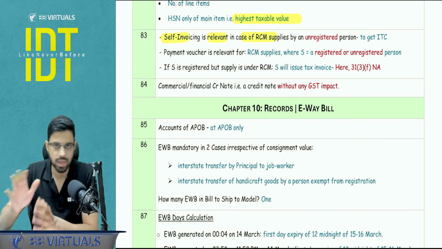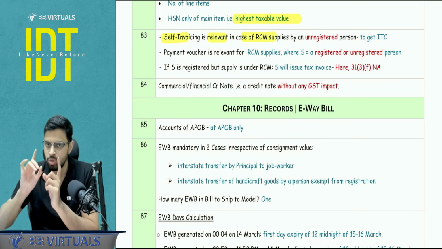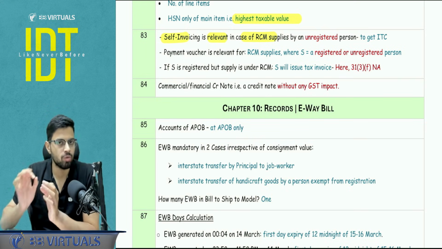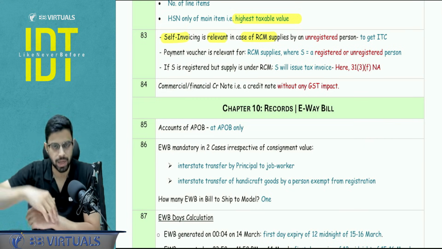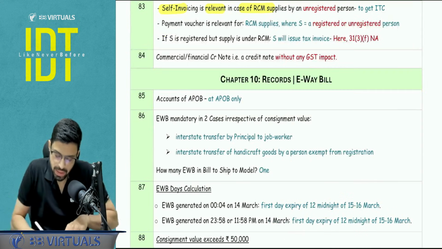Payment voucher, that is applicable for RCM supplies, all RCM supplies. Supplier may be registered, unregistered, I don't care. Payment voucher, you need to issue, the recipient needs to issue while making the payment of the base value to the supplier, because the tax is paid directly to the government. If supplier is this, I have told you.